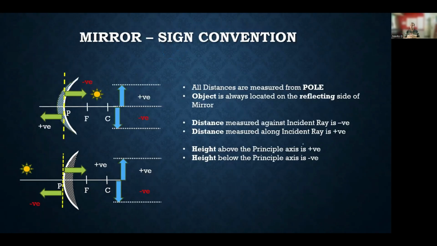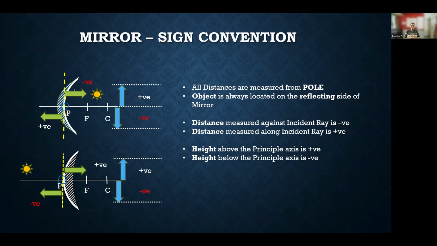So sign convention, few sign conventions you need to remember. The sign convention with respect to the distance, and the height. First thing we need to remember is all the distances are measured from the pole. Whatever distance is given in your exam questions, we have to measure them from the pole of the mirror, whether it's a concave or a convex mirror. This is a concave, reflecting side is inside, reflecting side outside the convex mirror.